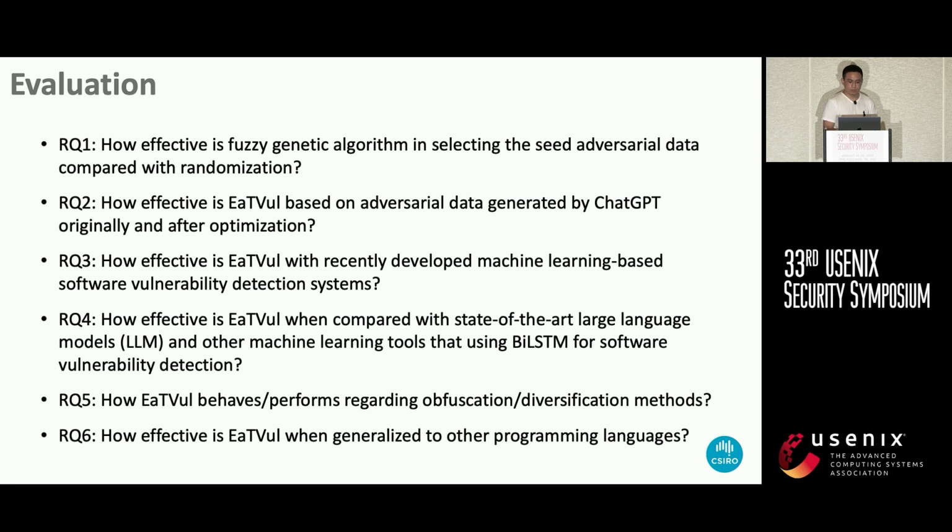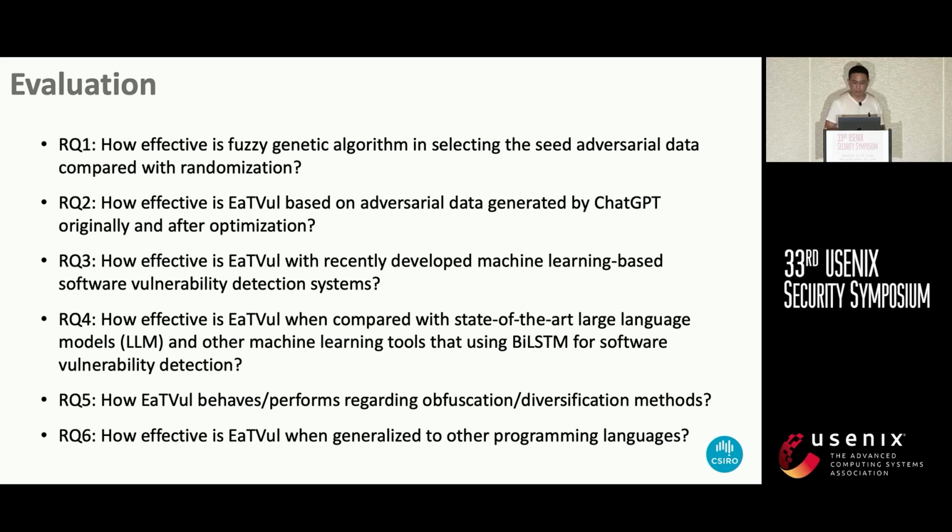So here comes the evaluation. We will answer the following 6 questions to assess the effectiveness of our proposed scheme. Actually, the experiment result shows that our proposed EaTVul performs the best in all scenarios. Specifically, research question 1 demonstrated that using fuzzy genetic algorithm to select the seed adversary data for launching attacks outperforms random selection.